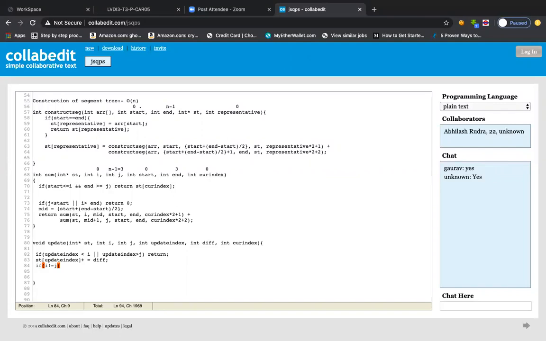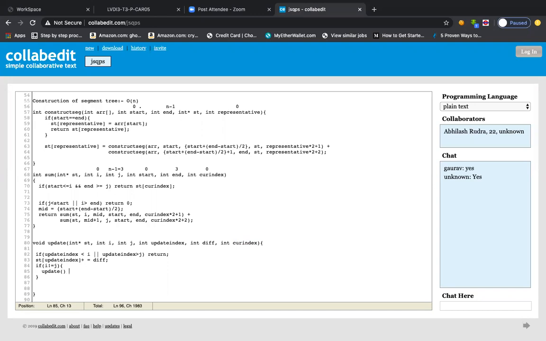Let us suppose that i and j are a particular index, I mean, this i and j represent all the representative nodes coming in the direction of the current index. So the current index is responsible for all the nodes between i and j, right? So there's a kind of range for the current index. So if i is not equal to j, till that time you keep on recursing, and the moment I say recursive, that means the same function, right? So update, and like that only you can write it the same way.